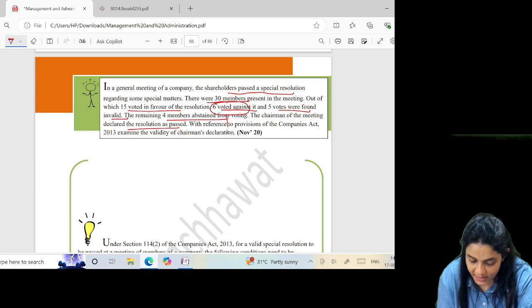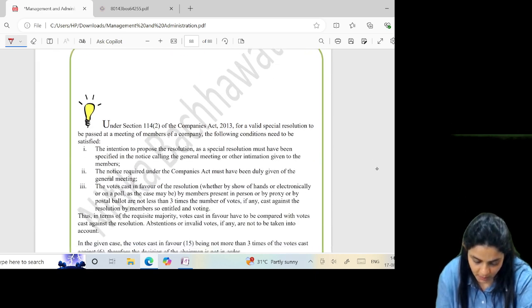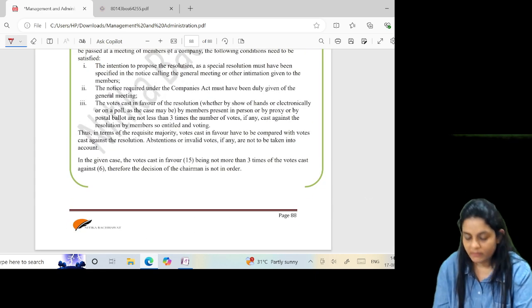6 voted against. I need 3 times of 6, which is 18. 15 voted in favor. Validity of the chairman's decision: not valid. Special resolution is not passed. With this, we are done.